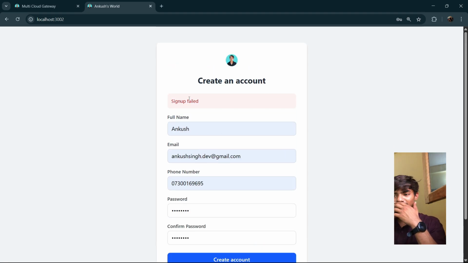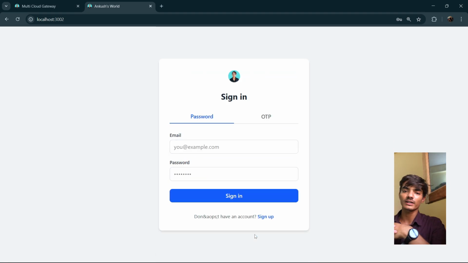Oh, there's an error. I don't know. I don't actually have the time to solve the error. I made this project a few months ago, but I don't know why this error is coming. It might probably be the CORS error, and I actually don't have time right now to show it to you. I am just recording it at a fast pace. Sorry, guys, if the sign up service failed. It will work once I solve the error, because it was working earlier.